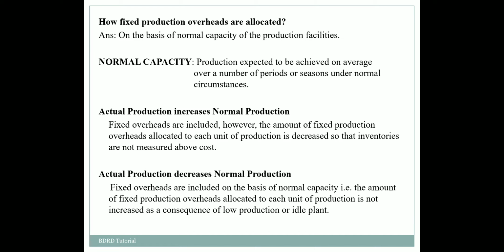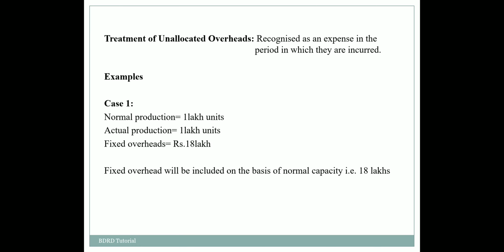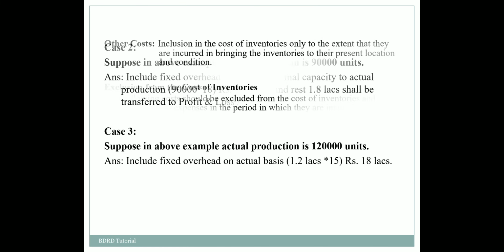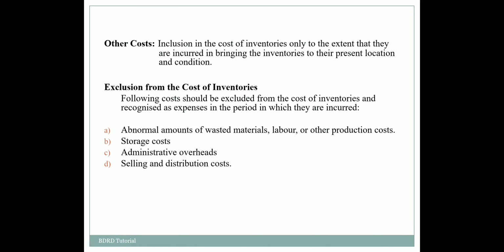Now what will be the treatment of unallocated cost? The same shall be recognized as an expense in the period in which they are incurred. Now the treatment of other costs: if they are directly attributable to bringing the inventories to their present location and condition, those other costs will be included and will form part of the valuation of inventory.